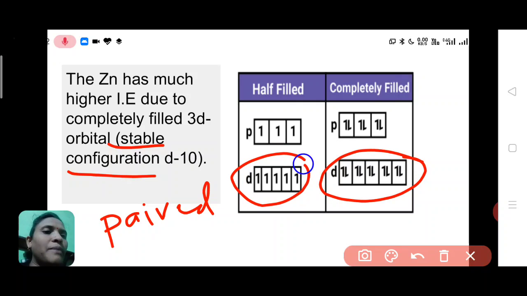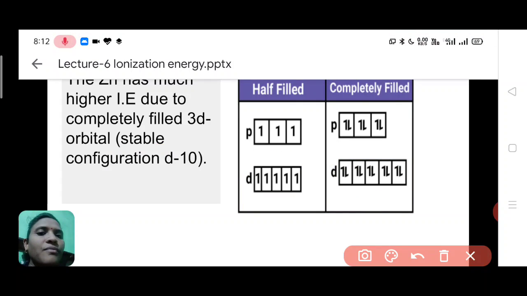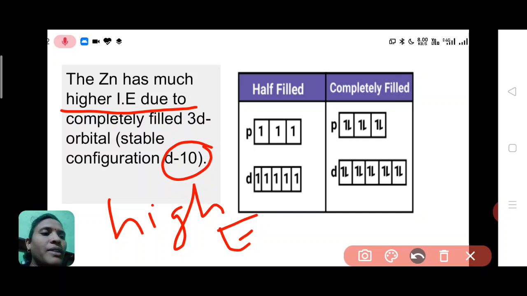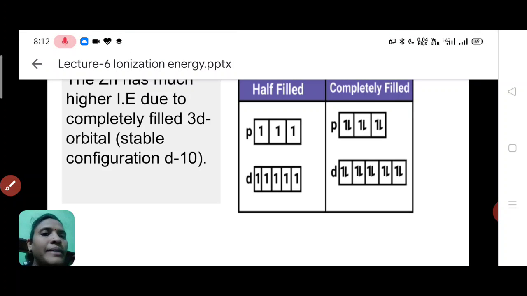This is half filled, meaning D5 configuration, and this is completely filled, that is D10 configuration. So D10 configuration has all paired electrons, and to remove an electron from paired electrons, we require a very high amount of energy, and that's why zinc has a higher ionization energy due to this D10 configuration. Okay, now we will see next.